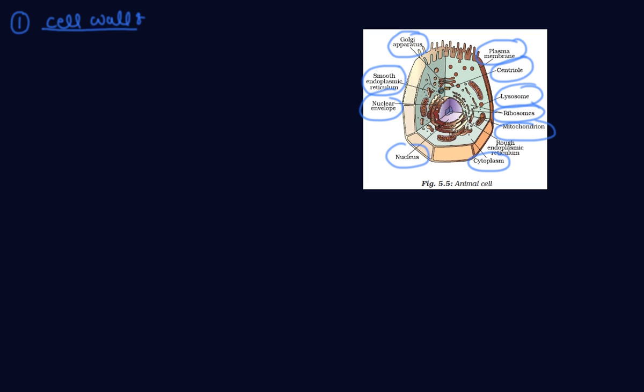So the first part of the structure of the cell is the cell wall. Cell wall is made of cellulose.